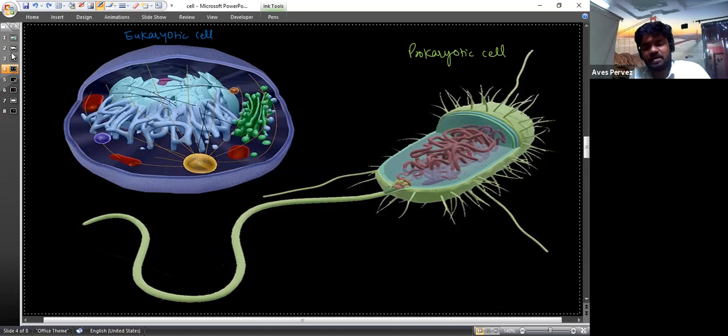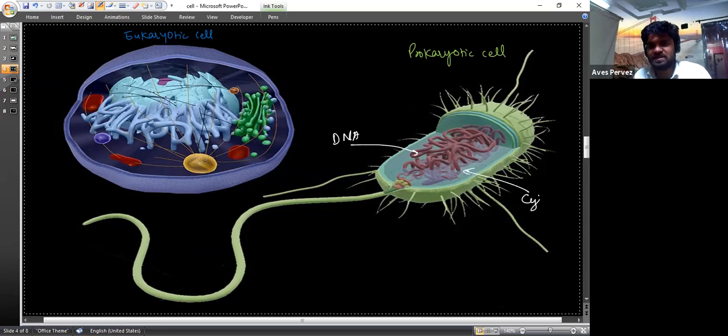If there is no cytoplasm, or no genetic material present, we cannot consider it a cell. So you can see this is the prokaryotic cell. Still it has the genetic material, that is DNA, and it still has the cytoplasm, and the cell membrane. Cell wall, I'm not saying cell wall, it is cell membrane. Cell wall is only present in the plant cell. So these three things are still present.